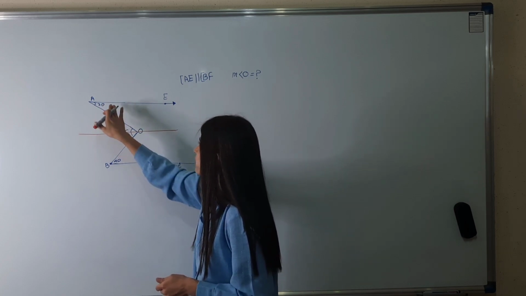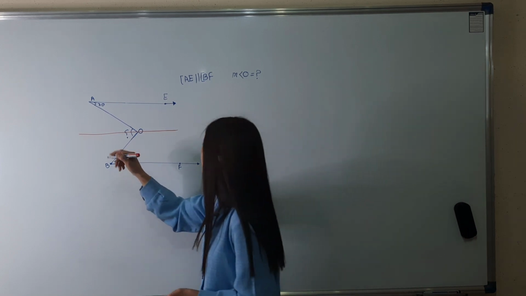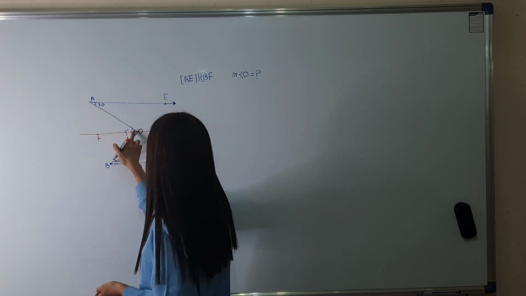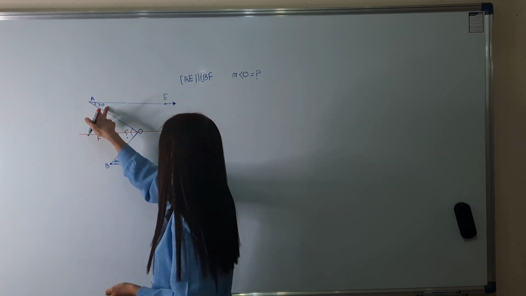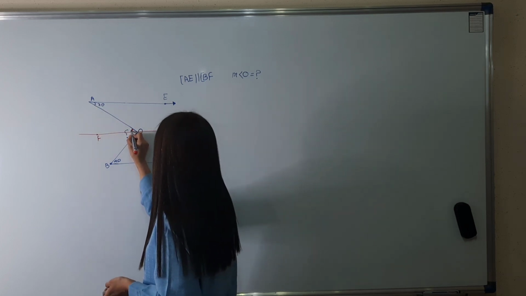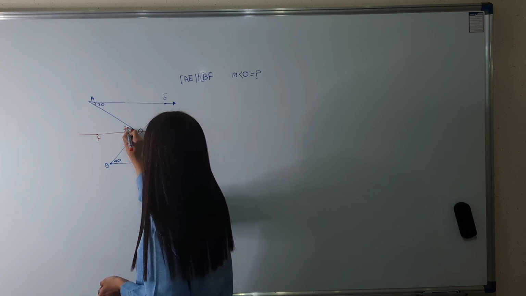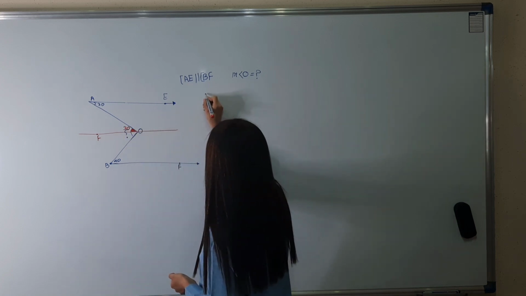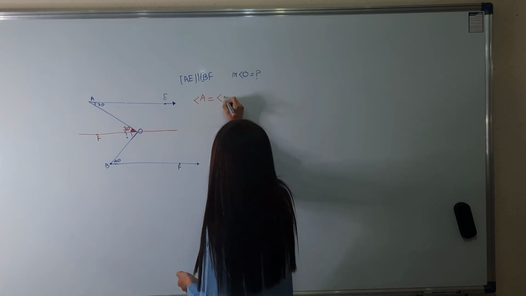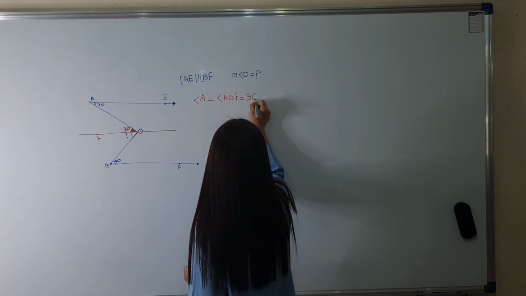All acute angles between two parallel lines are equal. So the angle AOF equals the angle A, which equals 30 degrees. Angle A equals the angle AOF equals 30 degrees.